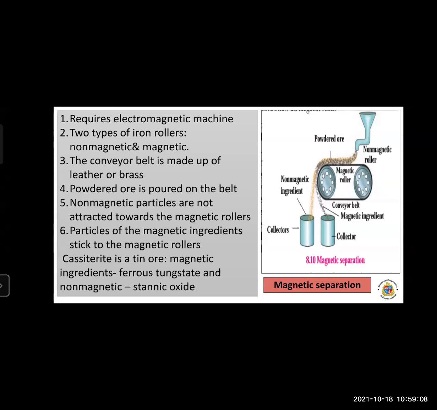For example, the first example is cassiterite. Cassiterite is a tin ore where the magnetic ingredients are ferrous tungsten and the non-magnetic ingredient is stannic oxide. So this is an example of the magnetic separation method.